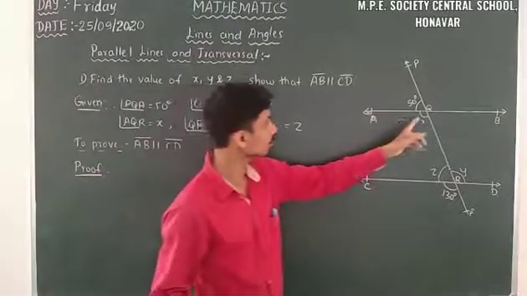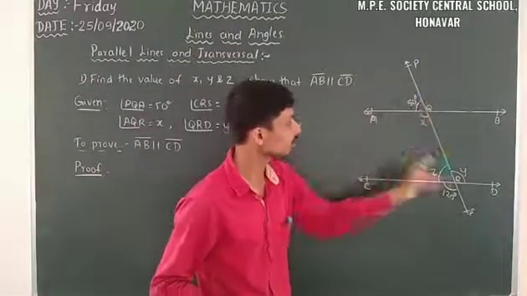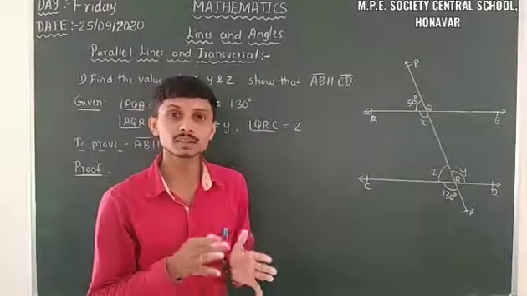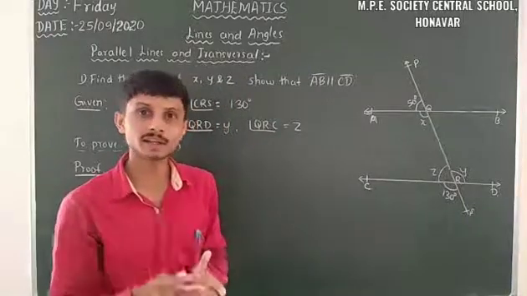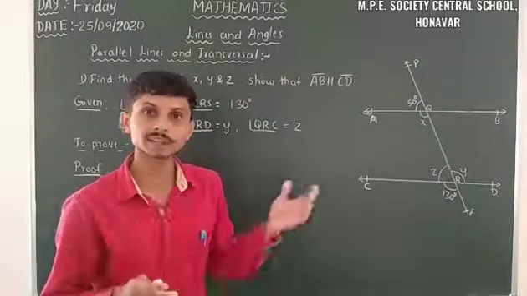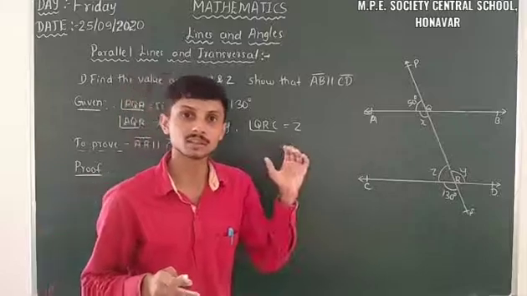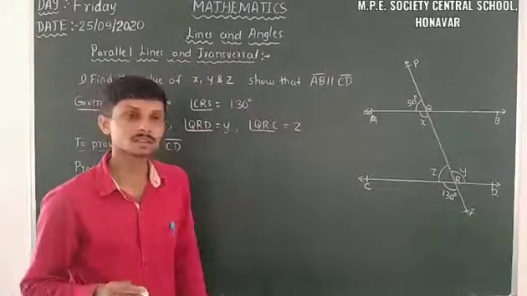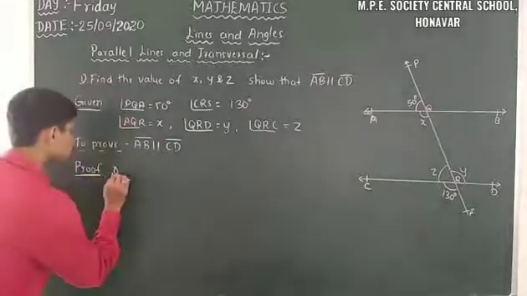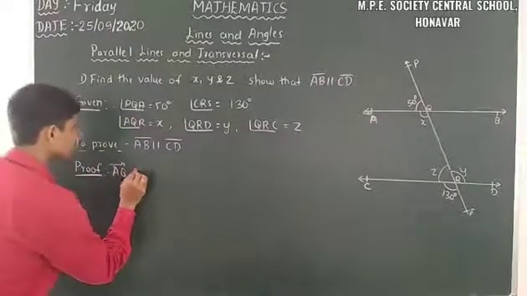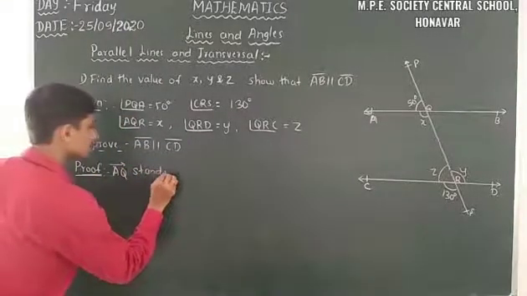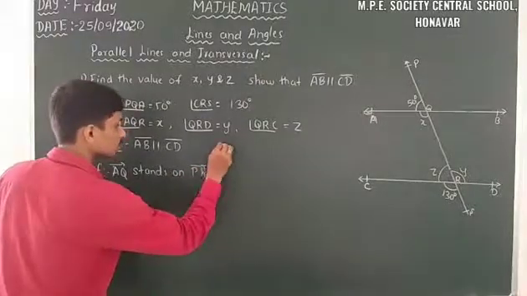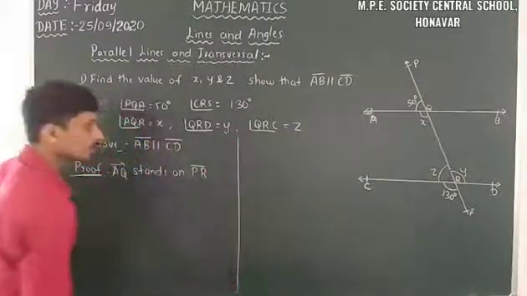Here just observe, here AQ ray stands on PR. So we have axiom 6.1: when a ray stands on a line, then the adjacent angle formed is 180 degree. So AQ ray stands on PR. Then what happens here?